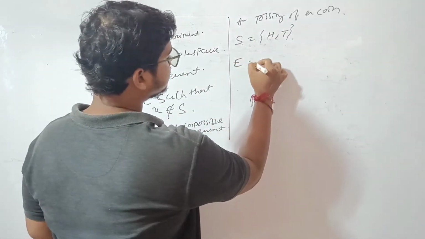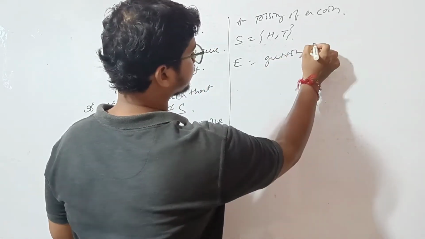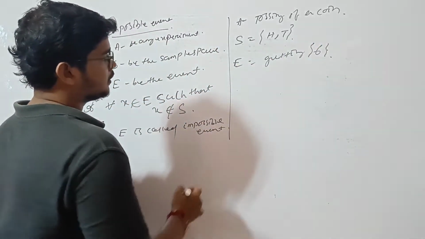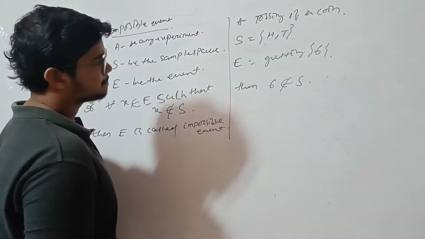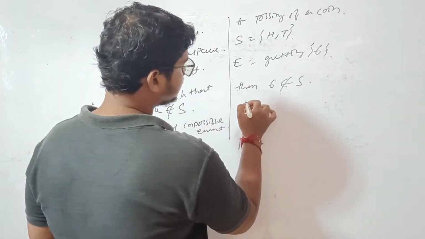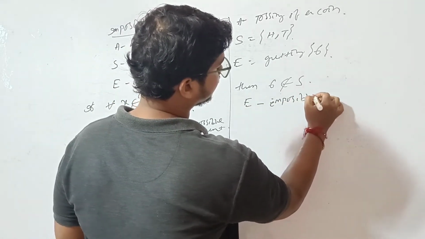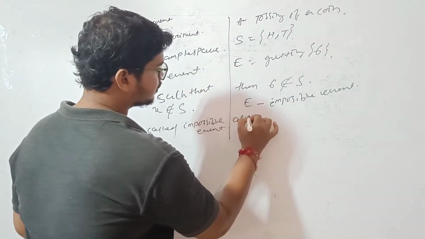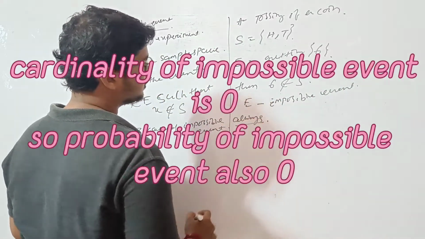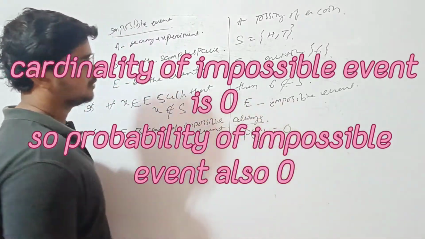Let the event be getting 6, then 6 does not belong to S. That means it is an impossible event, and always the probability of an impossible event is equal to 0.